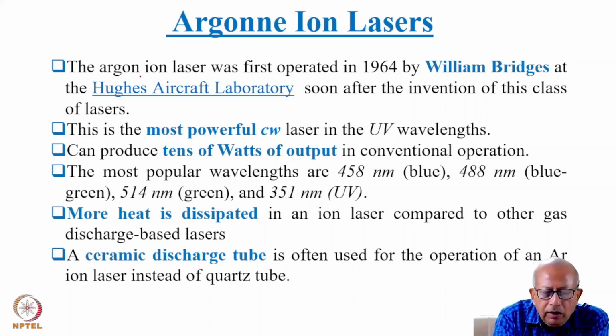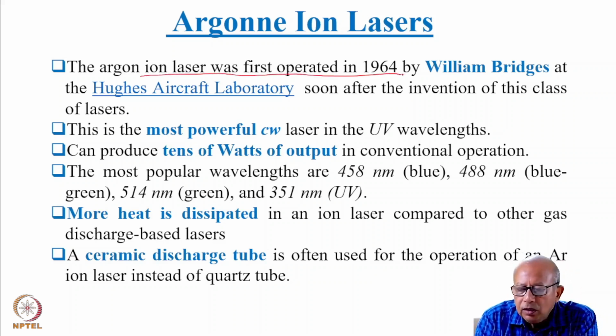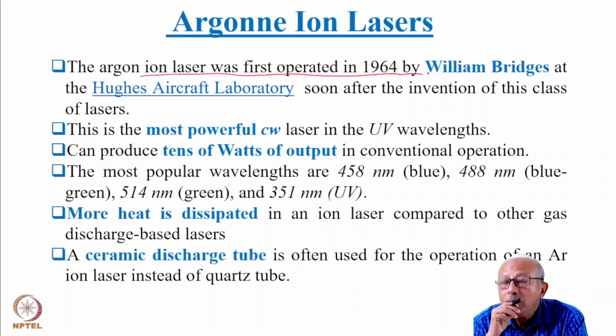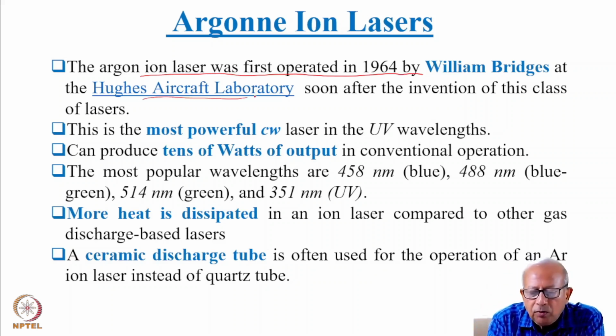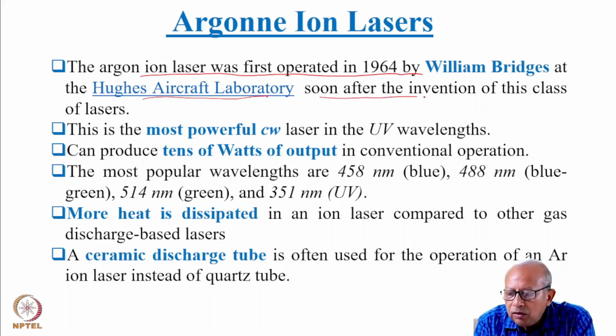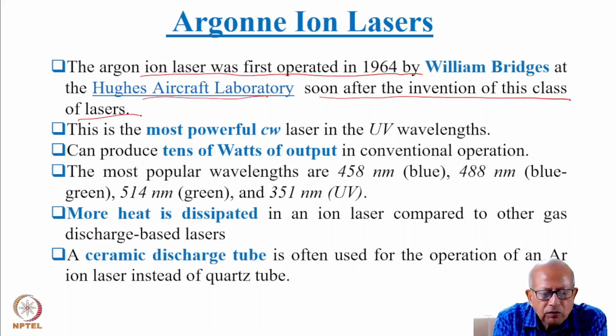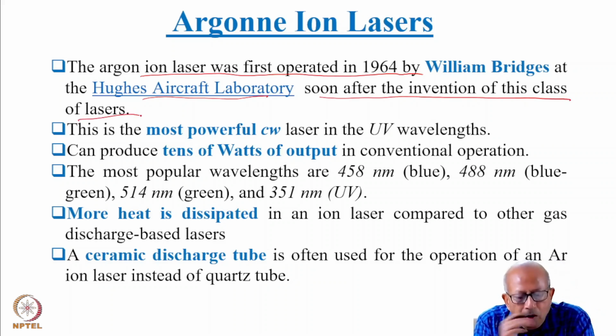The argon ion laser was first operated in 1964 by William Bridges at the Hughes Aircraft Laboratory, soon after the invention of this class of lasers by William Earl Bell, when he first operated an ion laser by making use of singly ionized mercury atoms.